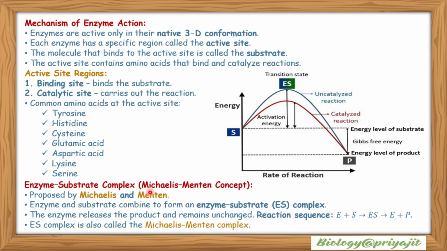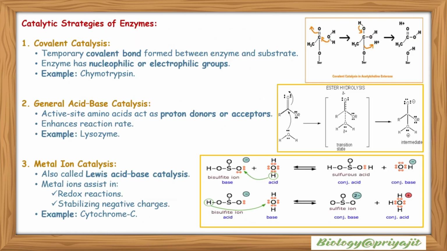Enzyme substrate complex: the concept was proposed by Michaelis and Menten. Enzyme and substrate combine to form the enzyme substrate complex, and the enzyme releases the product and remains unchanged. So the reaction sequence is E plus S forms the ES complex, which then breaks down to produce E plus P. The ES complex is also called the Michaelis-Menten complex. This image shows the ES complex formation and the formation of product from the enzyme substrate complex.